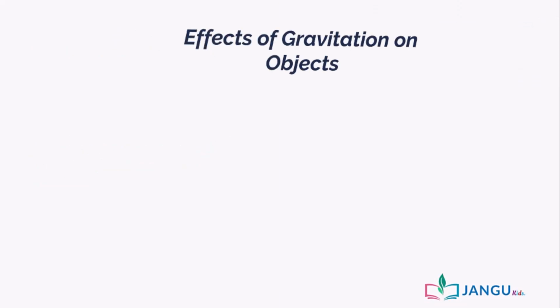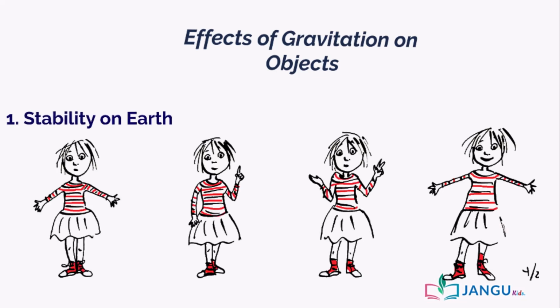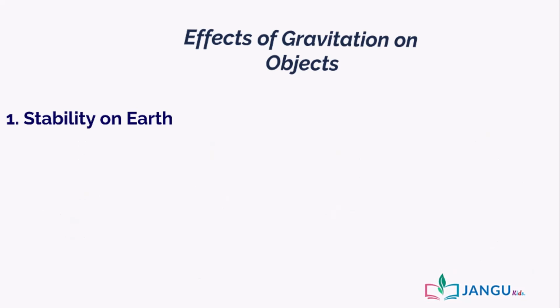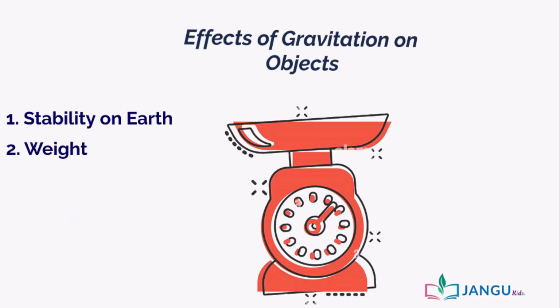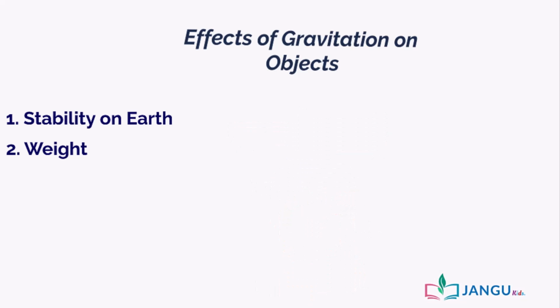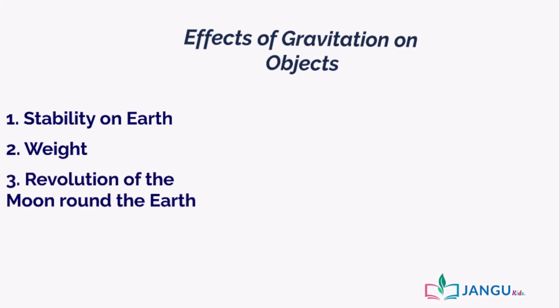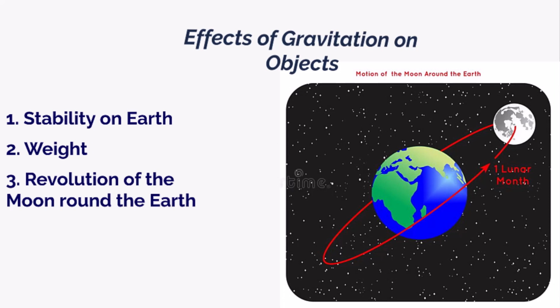This attraction is called gravitational attraction. The following are effects of gravitation on objects. 1. Stability on Earth. Gravitation helps every object in the Earth, including man, to remain stable. 2. Weight. The weight of an individual is a measure of the gravitational pull of the Earth on that person. 3. Revolution of the moon around the Earth. The moon is able to revolve around the Earth because the gravitational pull of the Earth attracts it.